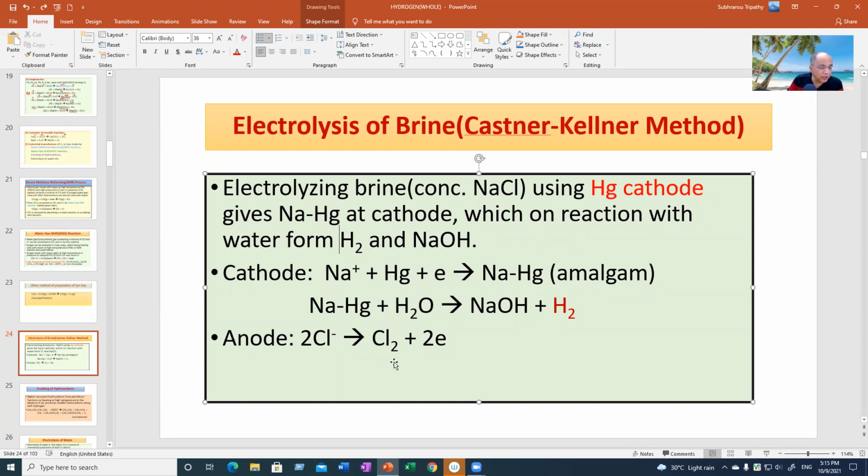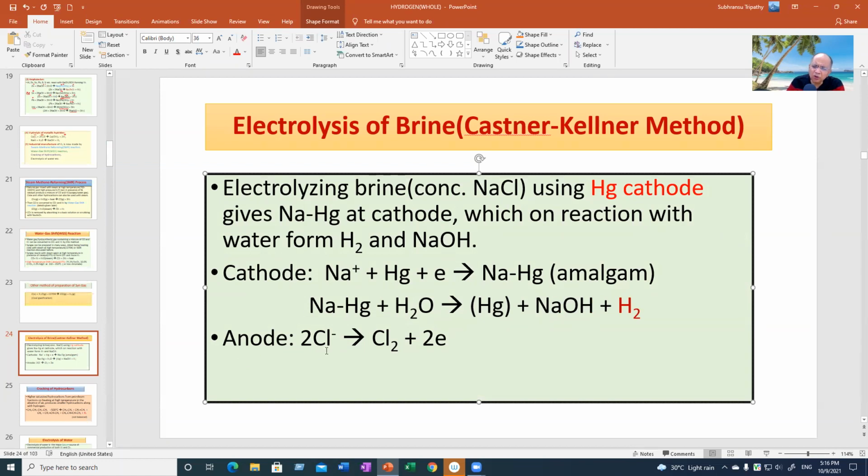You siphon it to a different place and then add water. So sodium will react with water, giving you sodium hydroxide, which we will be studying in alkali metals, preparation of sodium hydroxide, and you get hydrogen gas. And mercury will be set free. I have not written it here, let me include it. Mercury will be released from the jail. It was amalgamated or alloyed, but that alloy will break and mercury will be set free.